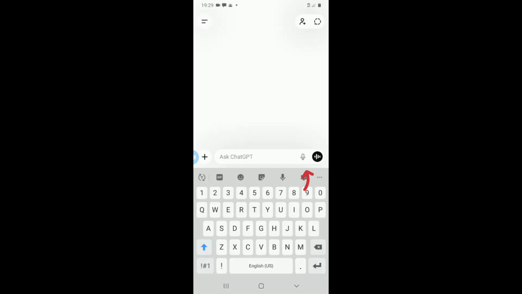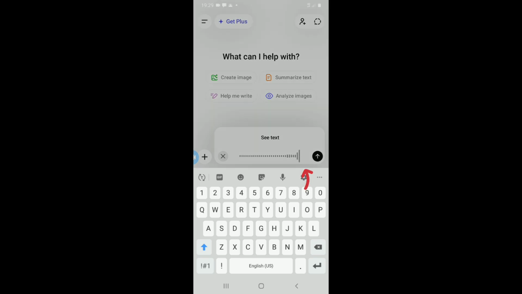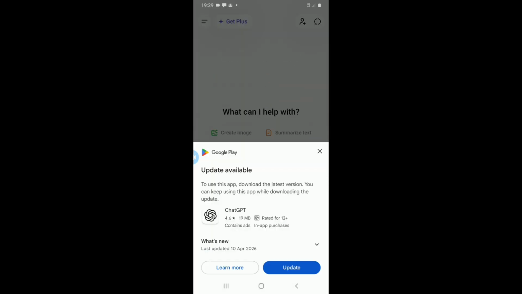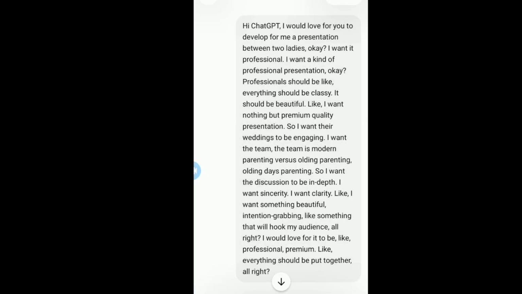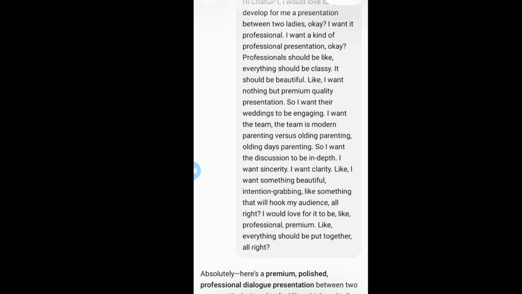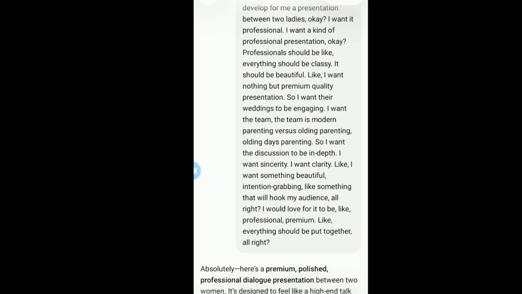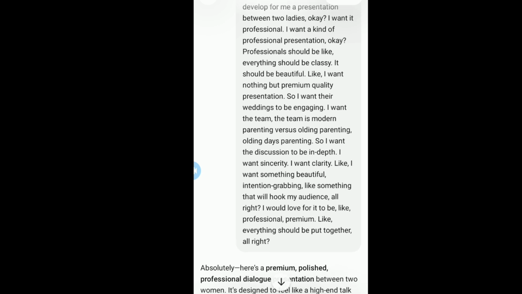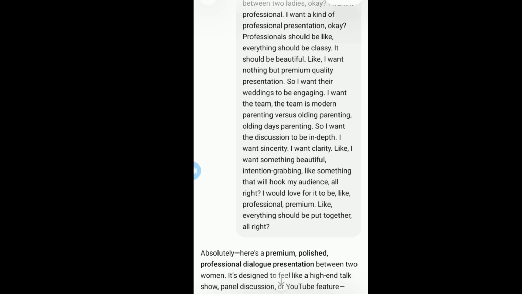So I'm going to use voiceover to actually generate my prompt. I'm going to show you the prompt when I'm done generating it, and here is the prompt, so you can pause it to look at it very well. So if you look very well, I said, hi ChatGPT, I'd love for you to develop for me a presentation between two ladies. I want it to be professional. I want a kind of professional presentation. It should be like everything classy and beautiful.